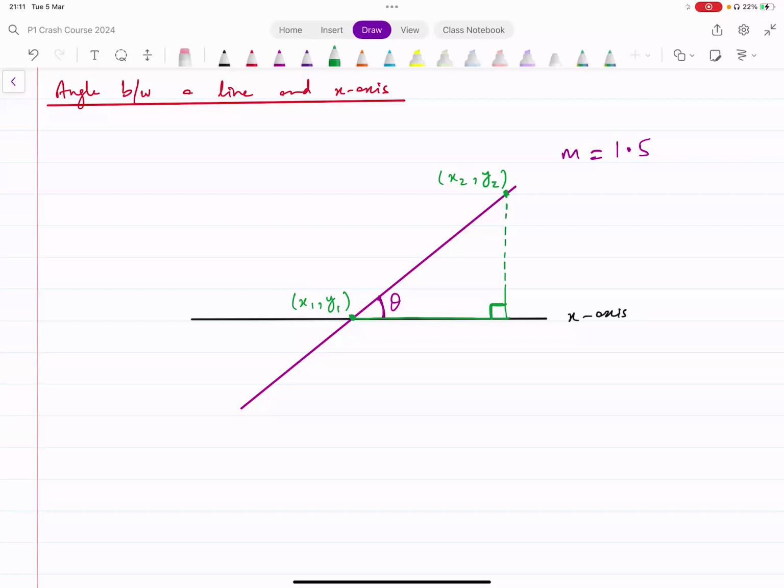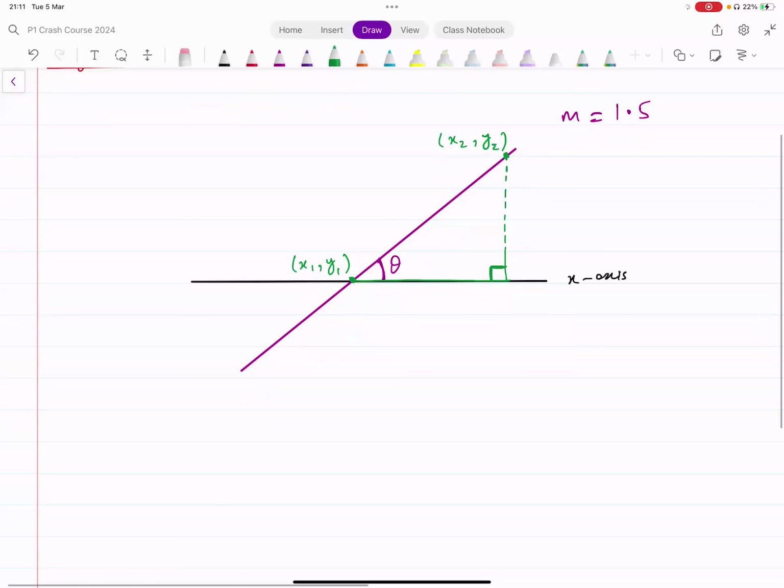In this right angle triangle, what would be the perpendicular and what would be the base? Can I figure out what this length is and what this length is? We know the coordinates x1 and y1 and x2 and y2. For this first point, this x coordinate is going to be x1 and the second x coordinate is going to be x2. And vertically, we know that this coordinate is y2 and this coordinate is y1.